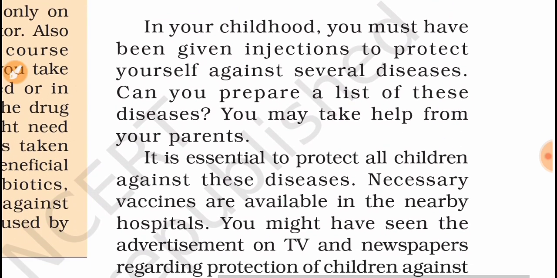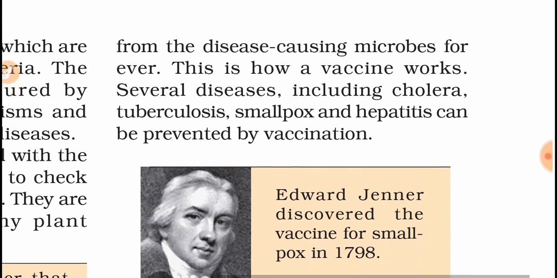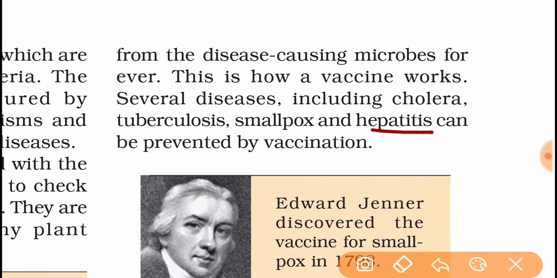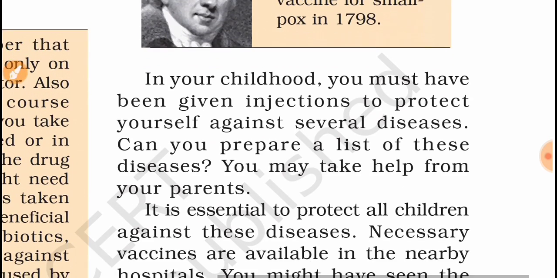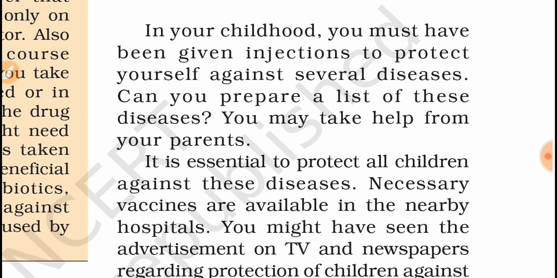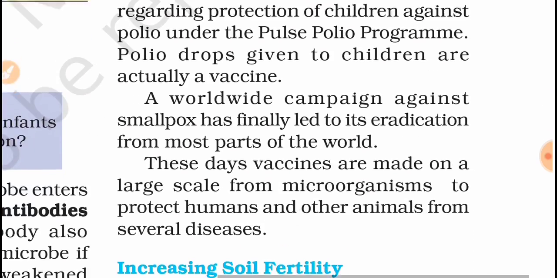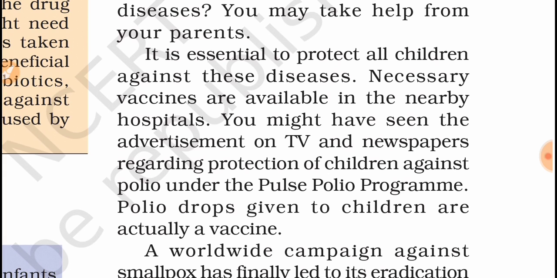In your childhood, you must have been given injections to protect yourself against several diseases. Can you prepare a list of these diseases? You may take help from your parents also. Many diseases, such as hepatitis, typhoid and tuberculosis, are mainly given to children already. You can ask your parents also. Nowadays, COVID vaccination is also done, so you can get their experience. It is essential to protect all children against these diseases.